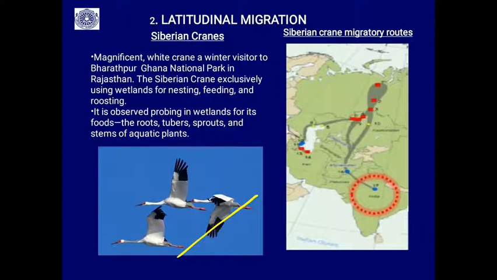It's a wetland bird. It probes with its beak for the roots, tubers, spores, and stems of aquatic plants. From Siberia they travel all the way, crossing more than 6,000 kilometers and coming to the Bharatpur bird sanctuary, the Bharatpur wetlands of Rajasthan, every year during the winter season, because this region is covered with snow during winter.